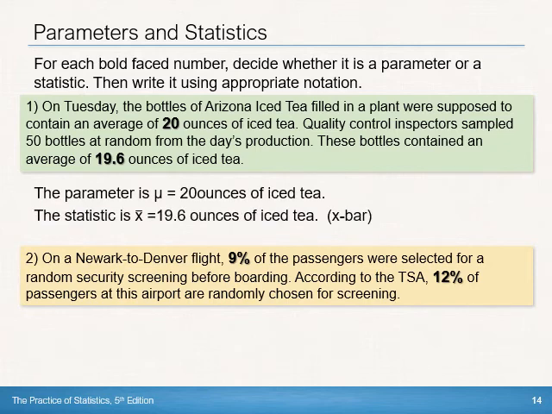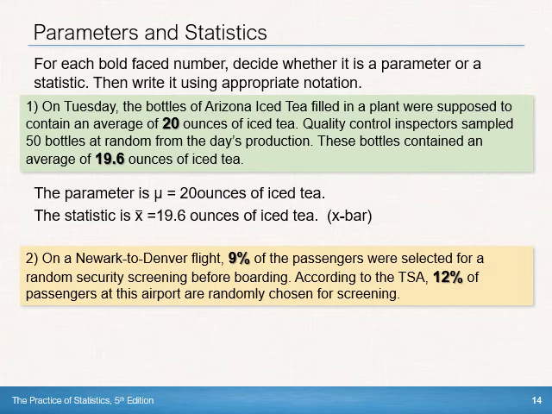All right, so the 20 ounces is measured from the population, right? It's denoting what we think the population is. And that is a population mean number of ounces. So that will be a mu. And then the 19.6, that's measured about a sample. And so that's our x bar. It's the mean amount. So we could use x bar if we wanted to denote that. You could type x bar if you want.